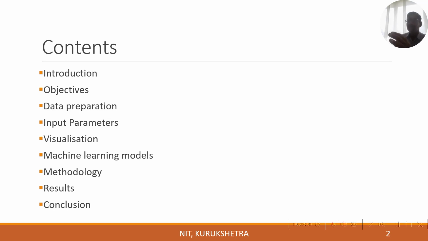So by doing this exercise, we tried to correlate the different types of distresses, and using those distresses, we tried to work out the IRI, International Roughness Index, of a particular pavement. The content of the presentation includes objectives, data presentation, input parameters, visualization, machine learning models, methodology, results, and finally conclusions.